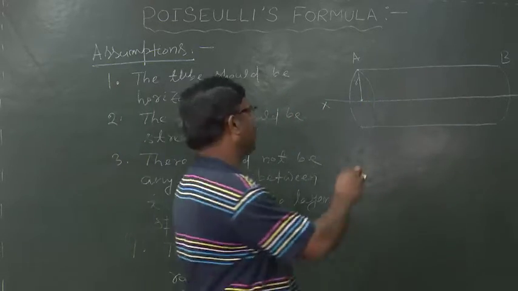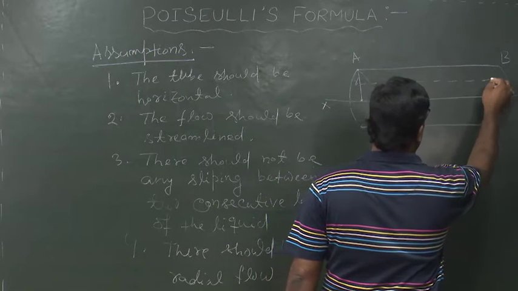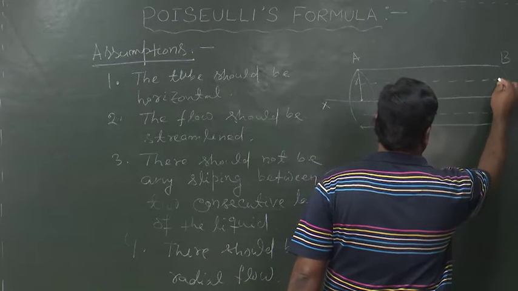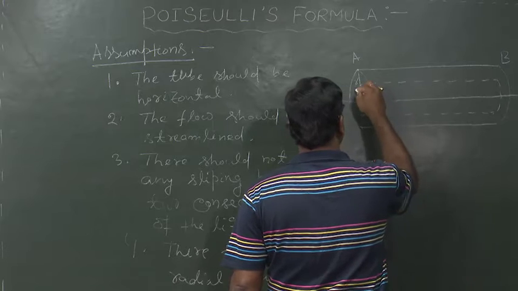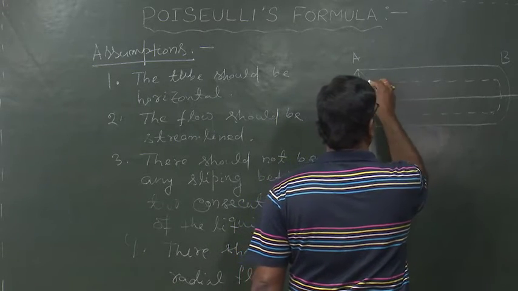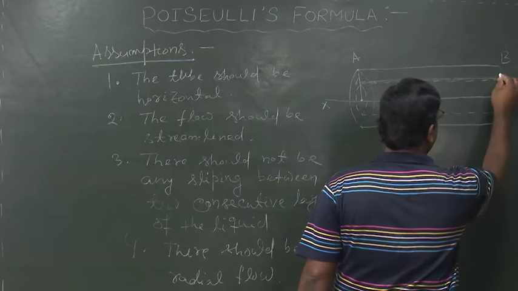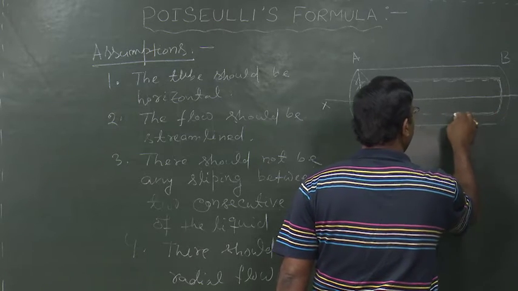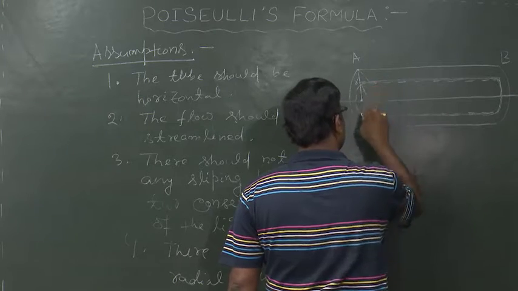As a result, its radius will be x, and if its thickness is dx, then the internal radius of the element will be x and the external radius will be x plus dx.